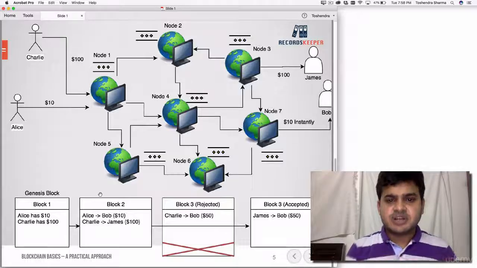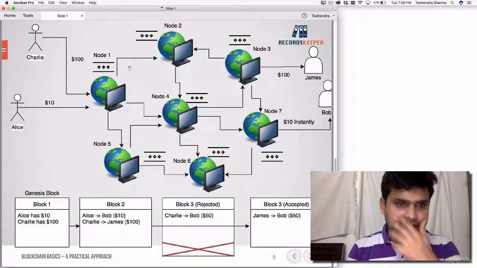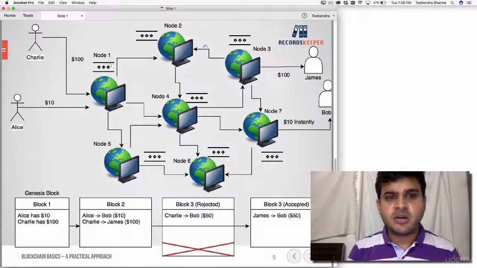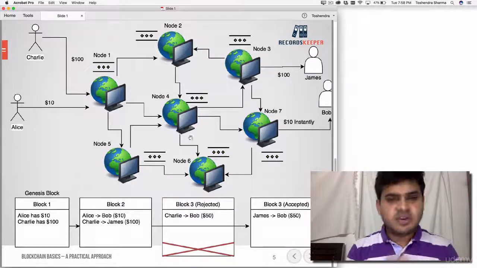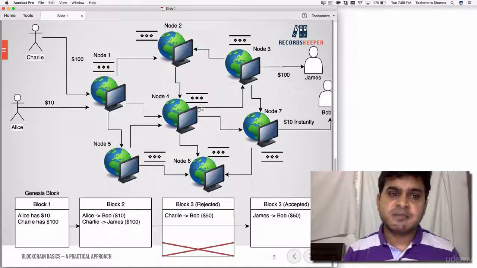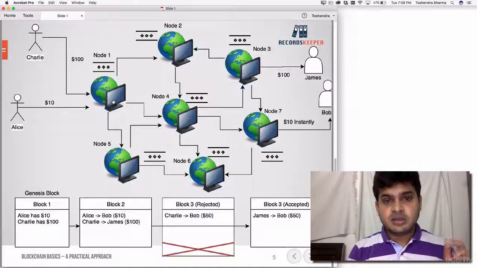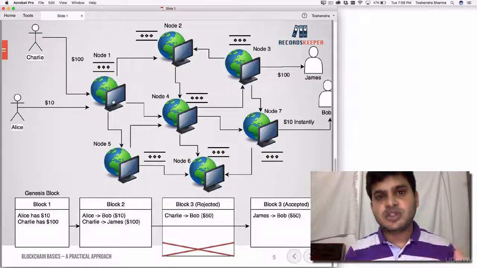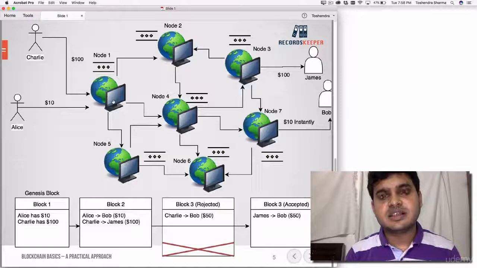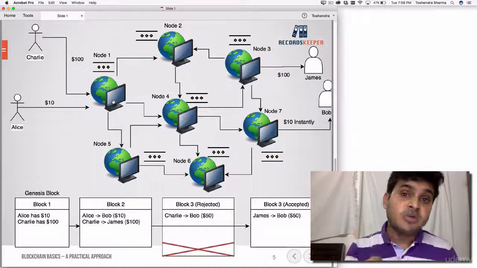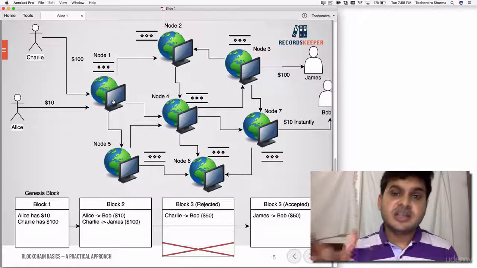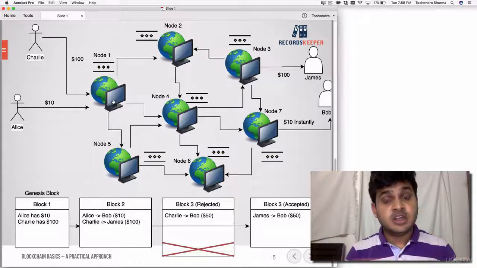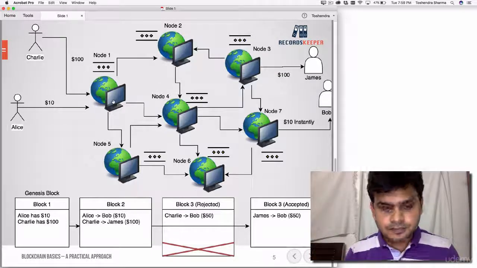So in the network, there will be multiple nodes. Like let's say in this example, node 1, node 2, node 3, node 4. Every node will have the same copy of the blockchain, right? And once the transaction has been announced, the miners will receive the transactions and will try to add it into a new block, and will try to announce the new block for the entire blockchain.